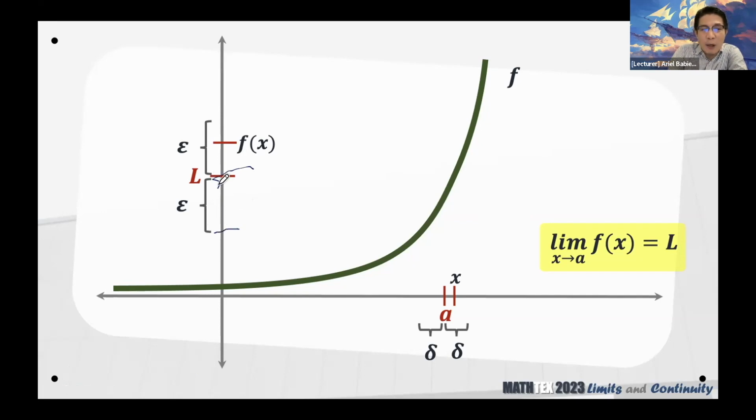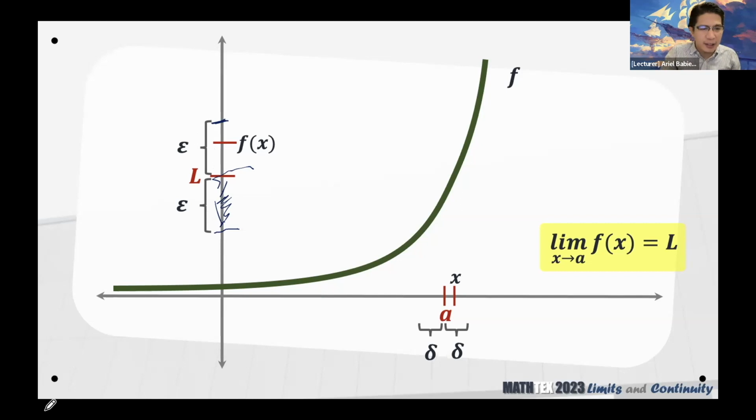So kapag kumuha kayo rito ng mga values, mapapansin natin, ang distance ng mga values natin dito from L will be less than epsilon. Dahil kasi up to here, the distance will be epsilon. And also going above, up to this point, ang distance natin from L will be epsilon. So this epsilon provides us a boundary of the distances from L.